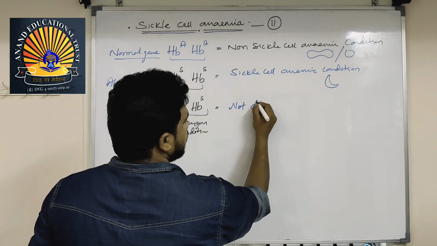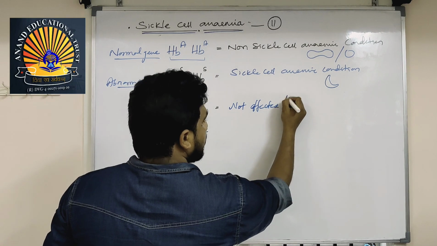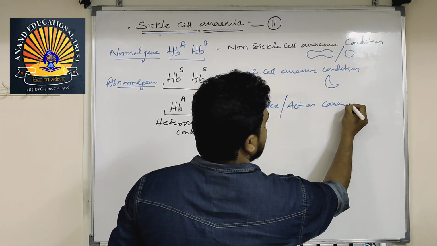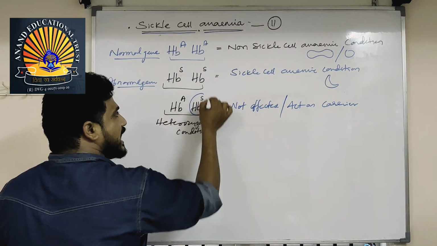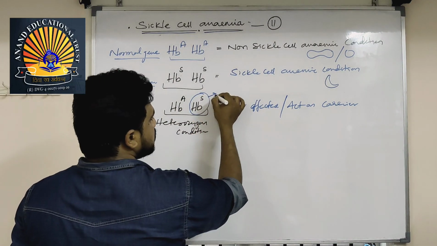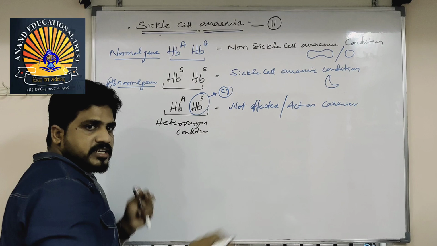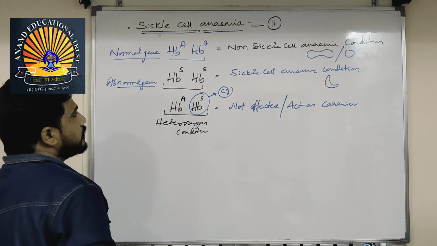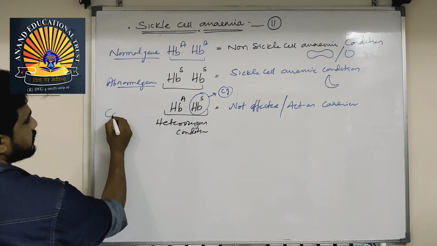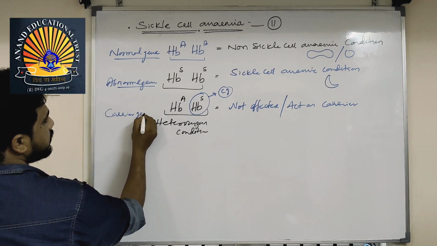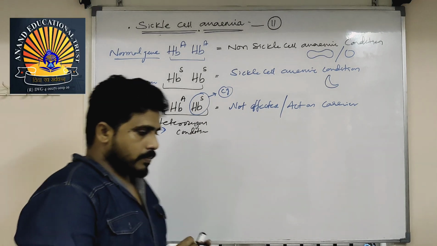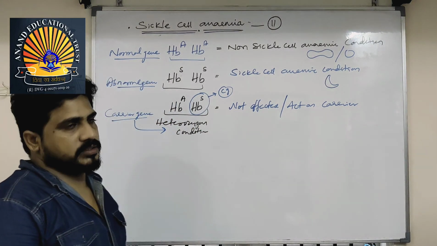But acts as a carrier. Why? He can transfer this lethal gene, this carrier gene, to the next generation by the offspring. So this is the carrier gene. In which condition? Heterozygous condition. Now let us see one pedigree on this.